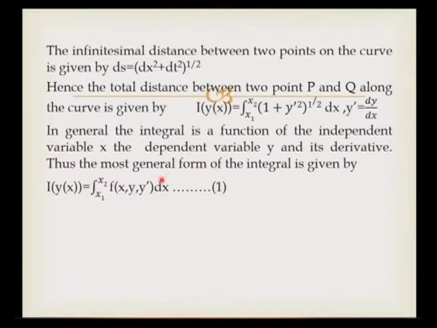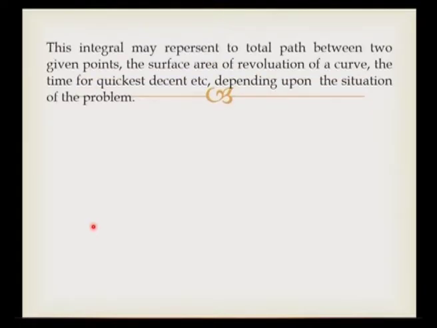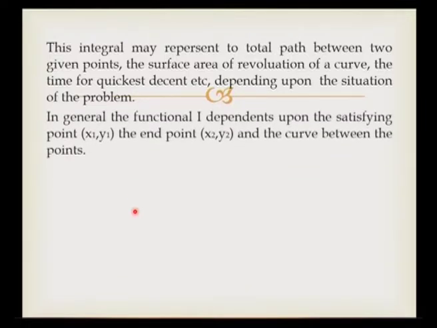So, in the calculus of variation, we can get the total length of a curve, the surface area of revolution of the curve, or the time for quickest descent. In general, the functional I depends upon the starting point x1, y1, the end point x2, y2 and the curve between the points.